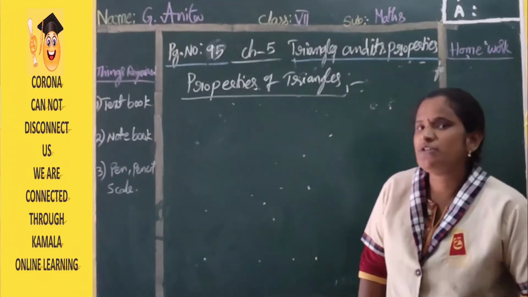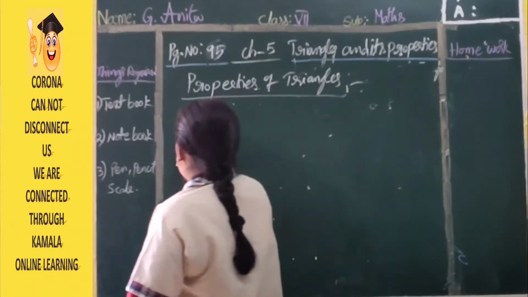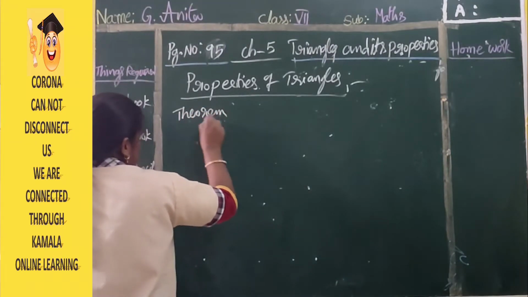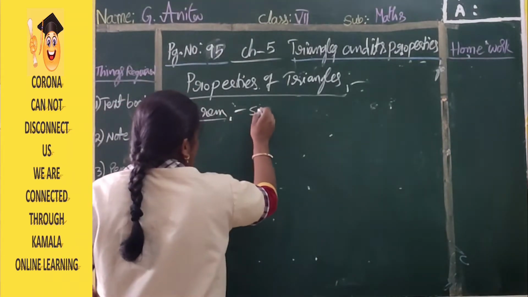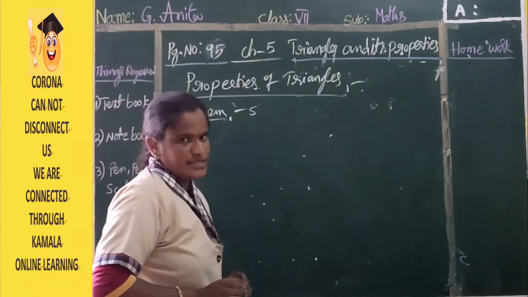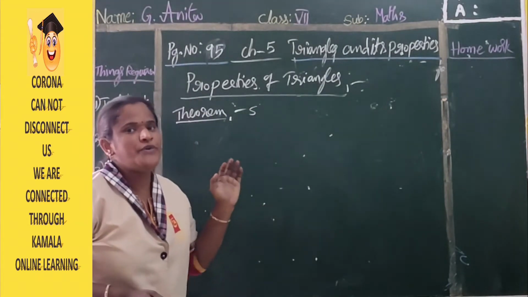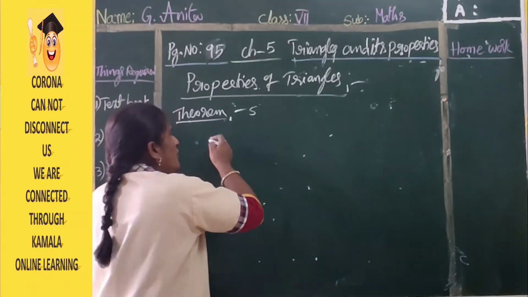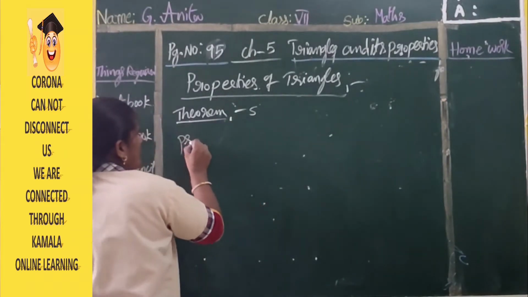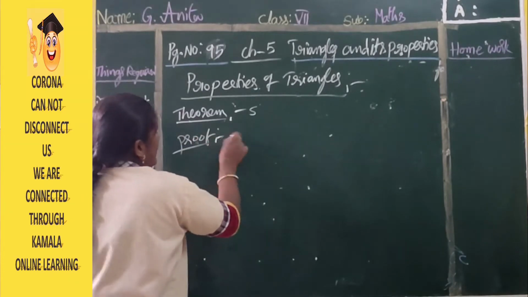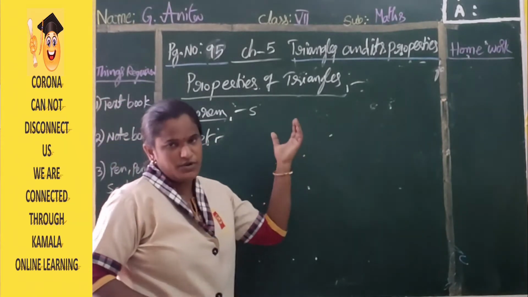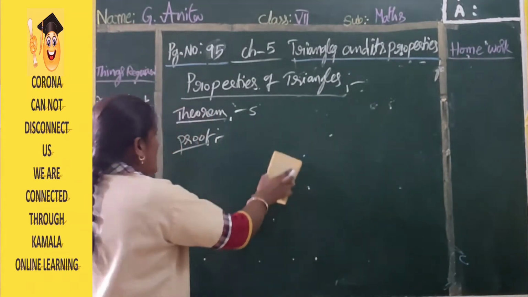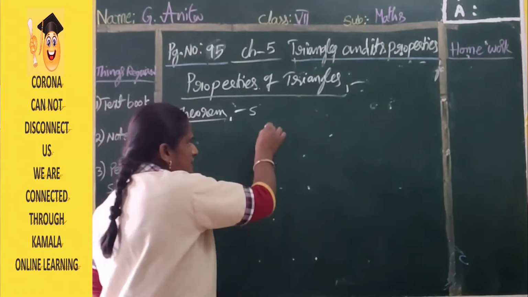How is it possible? Once you look at the board, the statement is: the sum of all angles in a triangle should be equal to 180 degrees. So proof: what is given, we draw. The sum of all angles is equal to 180 degrees, we have to prove. Next, first we have to draw the triangle ABC.